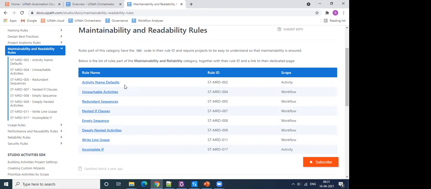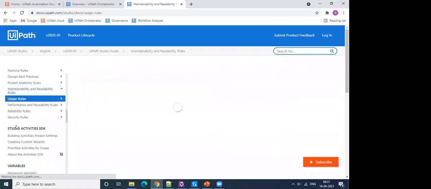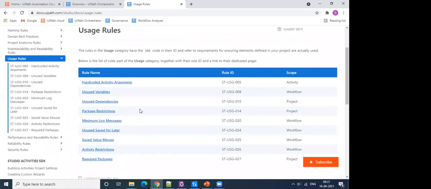Using these rules, we can define to what level ifs can be nested, like to depth 3 or 4 or 5. So accordingly we can customize these rules, right? For all these rules there are default values, like whether this should throw a warning or an error, but we can change the settings for those rules as per our requirement.